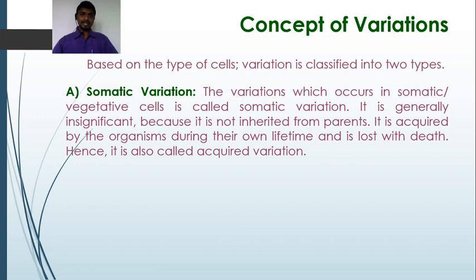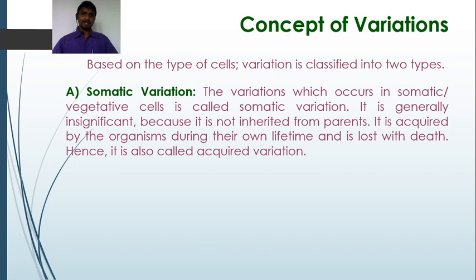It is generally insignificant because it is not inherited from parents. It is acquired by the organisms during their own lifetime and is lost with the death of the organism. Hence, it is also called acquired variation. So, these variations occur in the somatic cell or body cell. For example, any cell of the plant body.